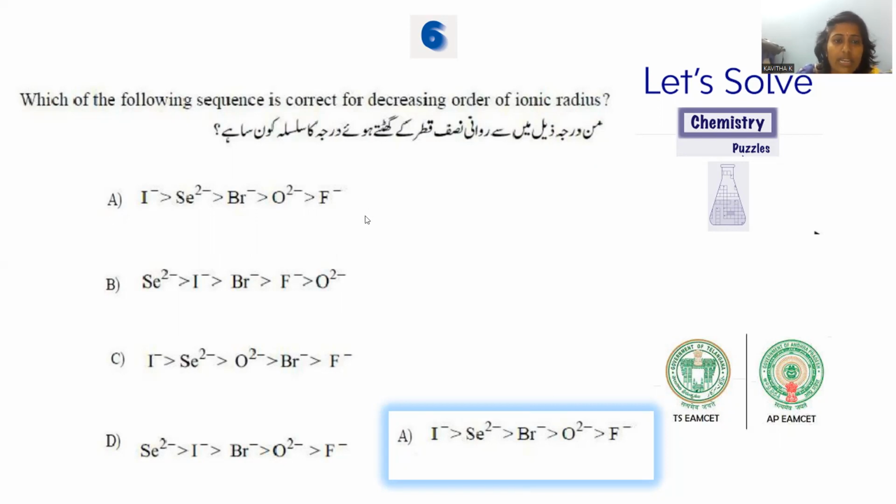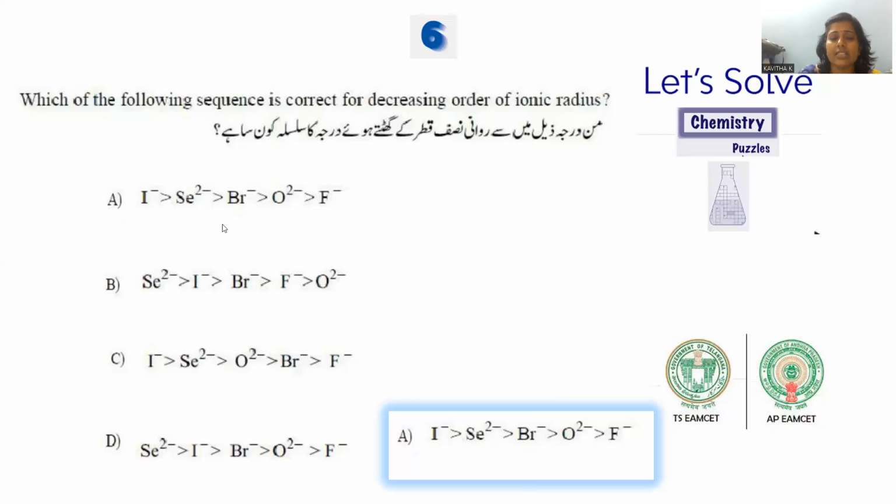All the elements provided here, iodine, selenium, bromine, oxygen and fluorine, are present in only two main groups. One is the chalcogen family, the second is the halogen family. Oxygen and selenium are part of the chalcogen, that is the oxygen family. Oxygen family elements are oxygen, sulfur, selenium, tellurium and polonium. From top to bottom size gradually increases, so oxygen is smaller and selenium is larger.